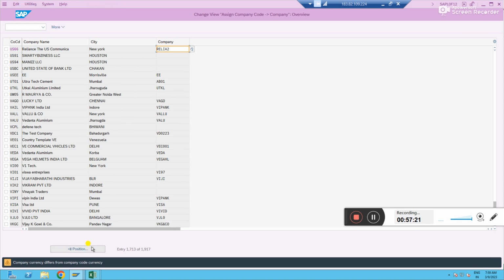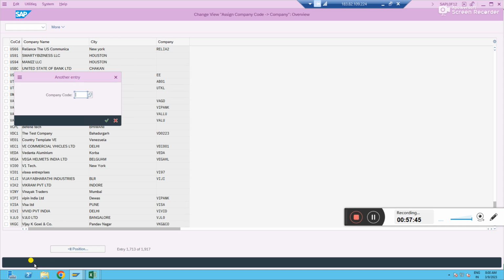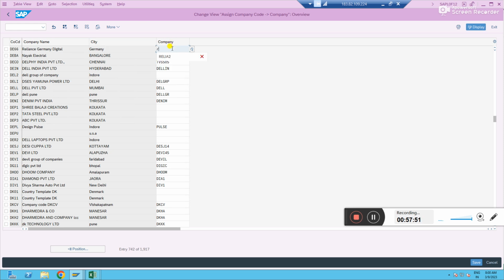And it is telling you that your company currency and company code currencies are different. That makes sense, correct? Are you doing any mistake or are you doing right? It is just giving information. This we call an information sign, or the warning sign. So this is not an error. If you just press enter, you can proceed further. Enter. Now the other company code is DE66. For this also Relaya 2. Enter. This also you will get. Obviously, here it is euro and your company currency in the total system is INR. Just enter. Now just save it.